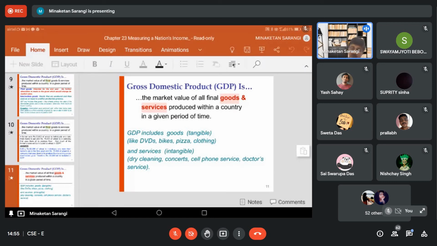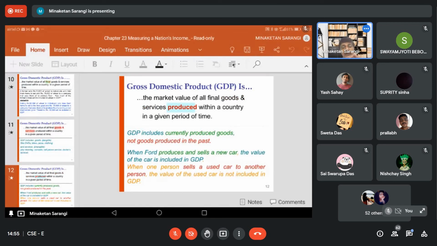Now, after discussing this, we'll go to the term produced, final goods and services produced. What we mean by produced? We mean produced during the given time period. Usually, the GDP is calculated for a year. We say what is the GDP for India during one financial year, from April to March.